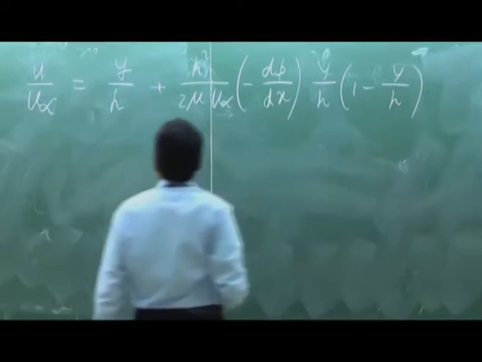U infinity is divided both sides, that's why. It is rearrangement only. And this is the equation for the velocity distribution in the Couette flow.